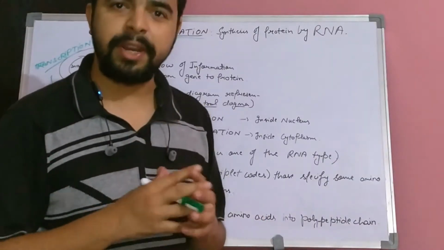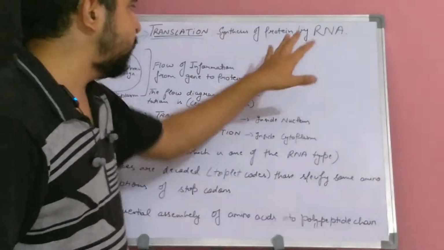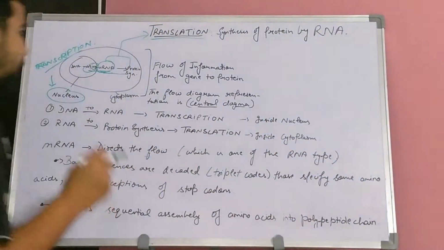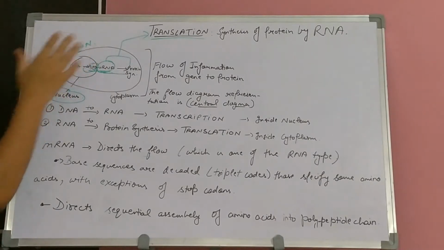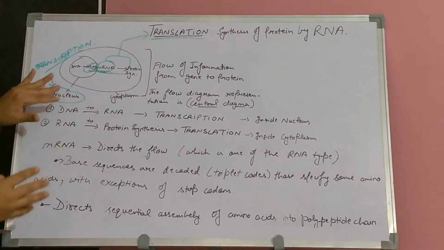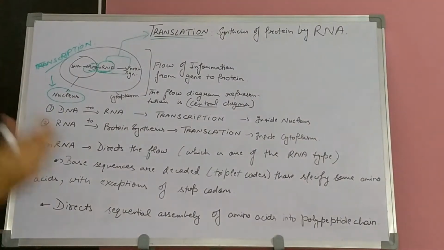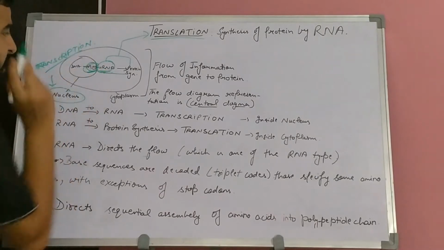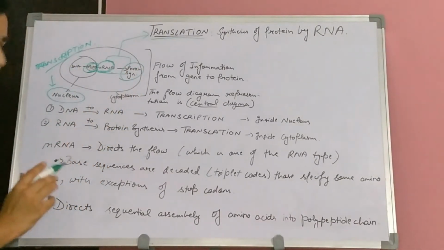Translation is the process in which protein synthesis will take place, and the protein synthesis is going to occur by RNA. So what is happening in this flow diagram? We can see here that transcription is occurring within the nucleus where DNA to RNA is constructed, and after the RNA is constructed it will be directed for protein synthesis.